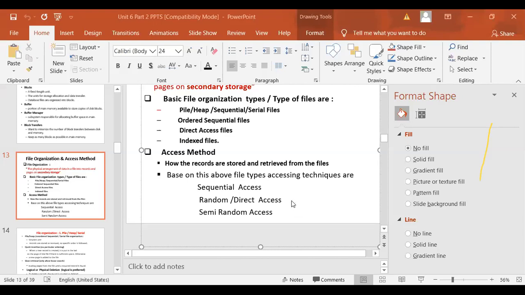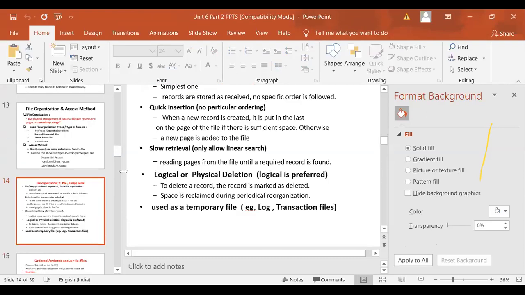Okay. So semi-random is when I'm using both sequential and random access. When you're using hashing and indexing, we can access the record sequentially and we can access the record randomly. So both are possible with the index sequential files. That's why an index sequential file is actually a semi-random access file. So you should know all these concepts. That is only required.